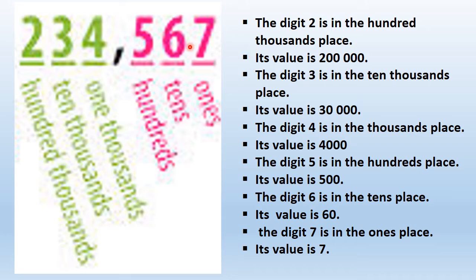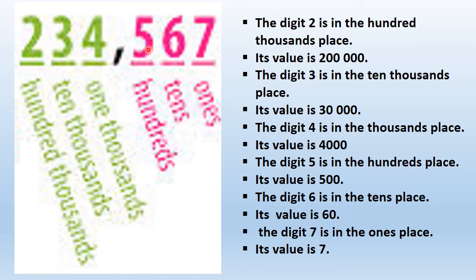Okay, one more thing. It might be a little confusing to add the zeros. You might miss some zeros or you might add some extra zeros. So let's make it clear. We know 7 is 7 ones, which is 7, so there is no zero. Digit 6, what is the value of digit 6? 60. Always remember, for the value of digit 6, the number after 6 would become 0. We have only one number after 6, so 6 and 0, 60.